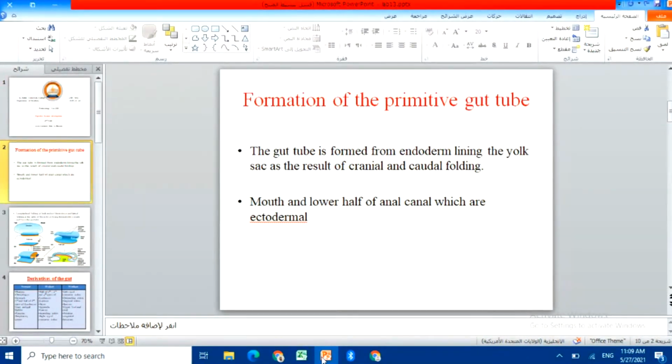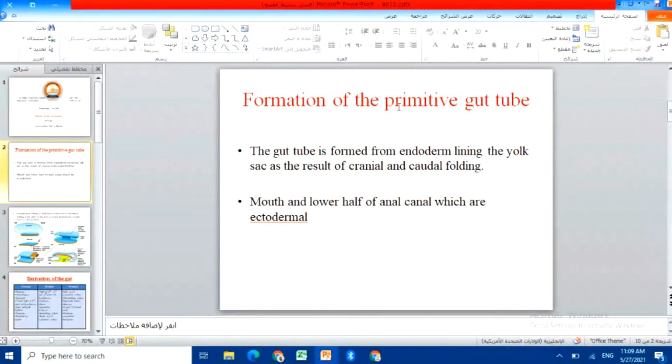Where did this endoderm come from? This endoderm is lining the yolk sac. How is this endoderm lining the yolk sac? It lines it as a result of the cranial and caudal folding process. As we mentioned before, organogenesis, or we call it the folding process, happens in the 4th week of embryonic development and will give us folds, forming the guts and the gut itself.